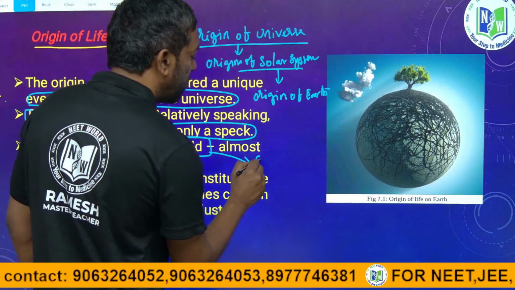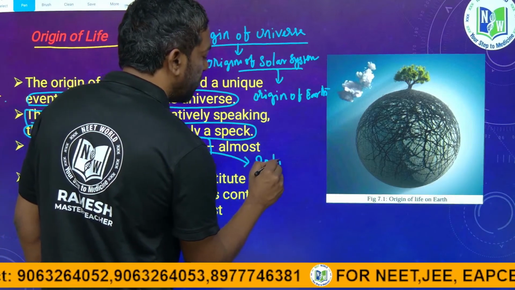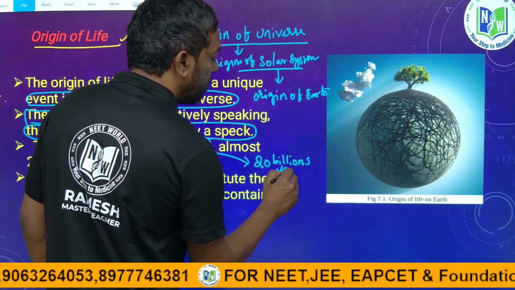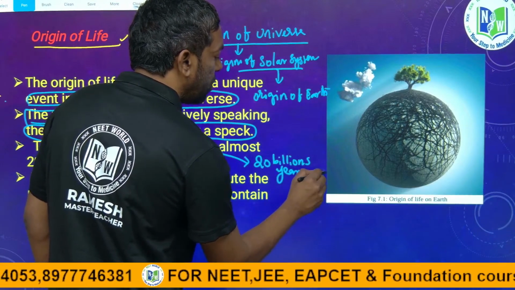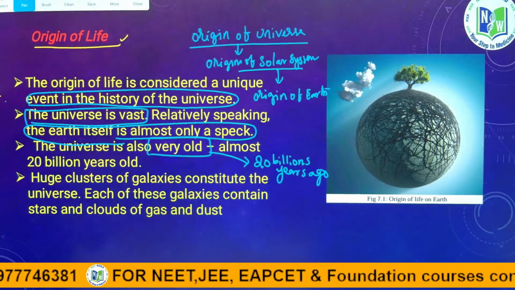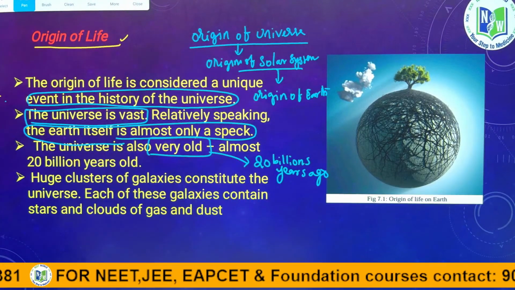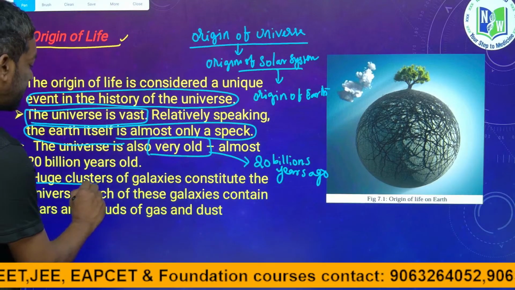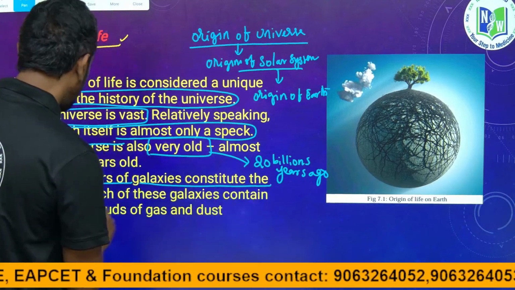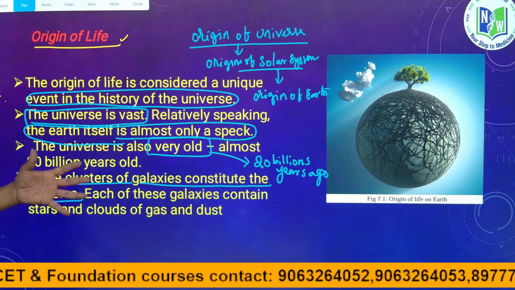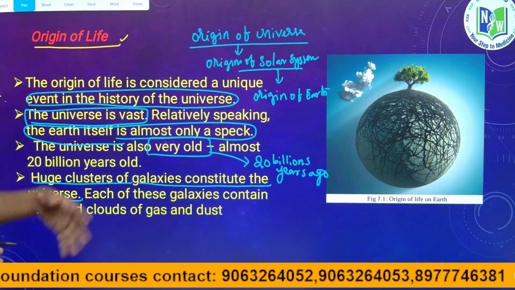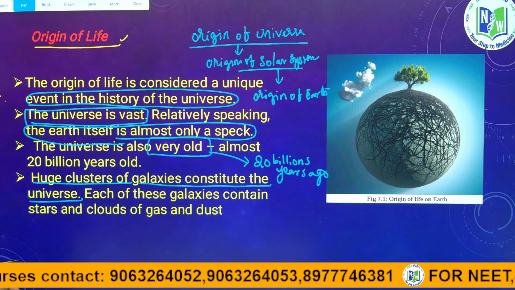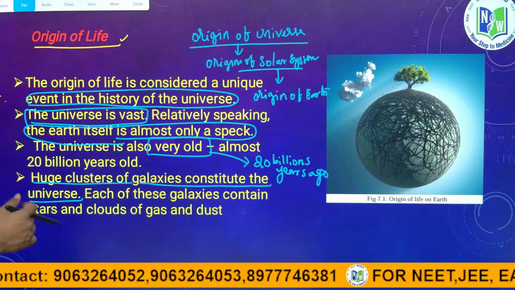It is about 20 billion years old. Huge clusters and galaxies constitute the universe. There are certain kinds of galaxies in the universe, and they combine together in clusters to form the universe.